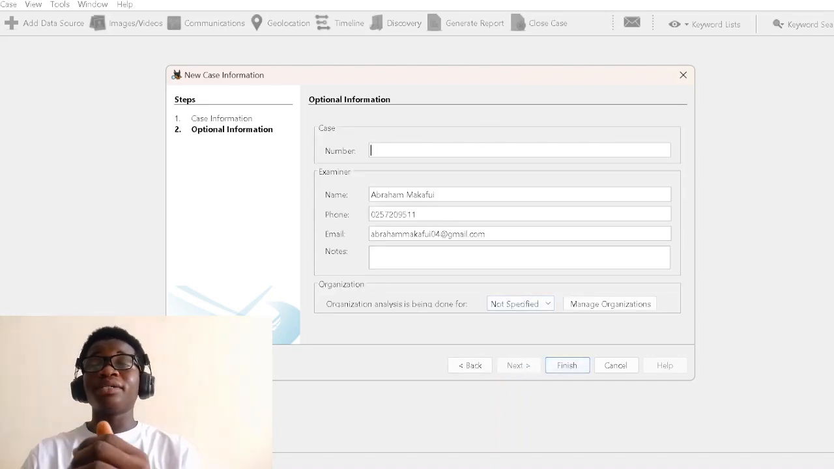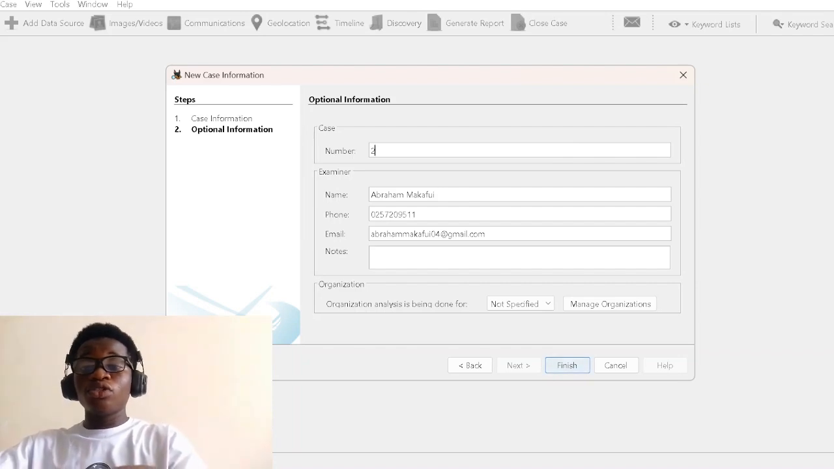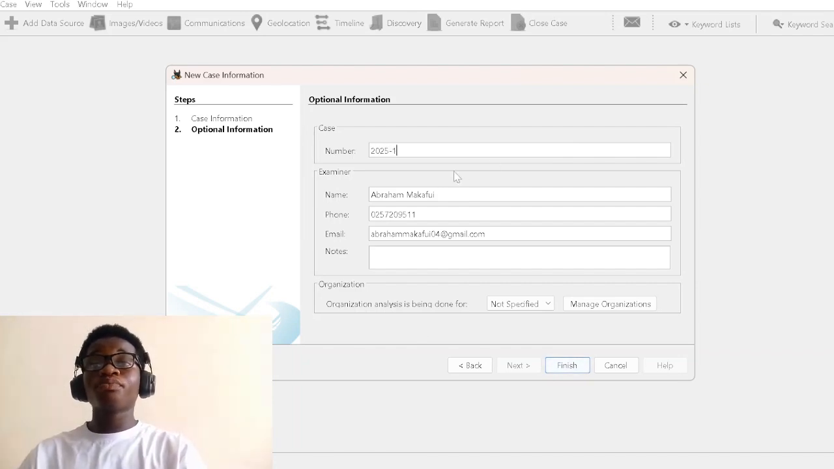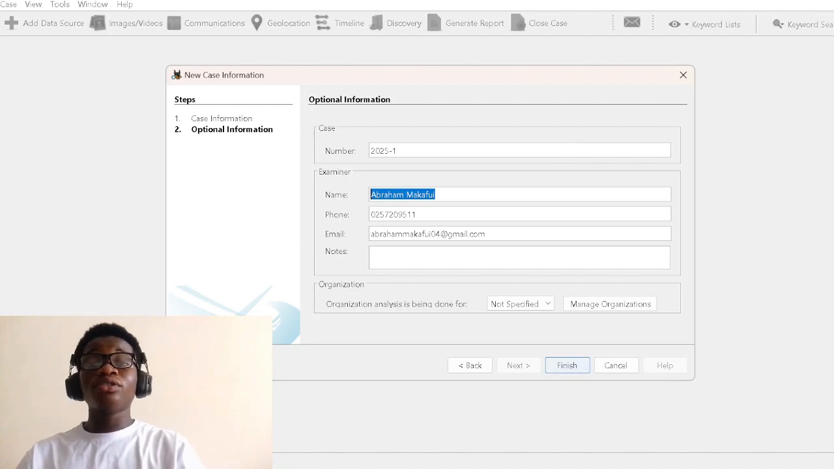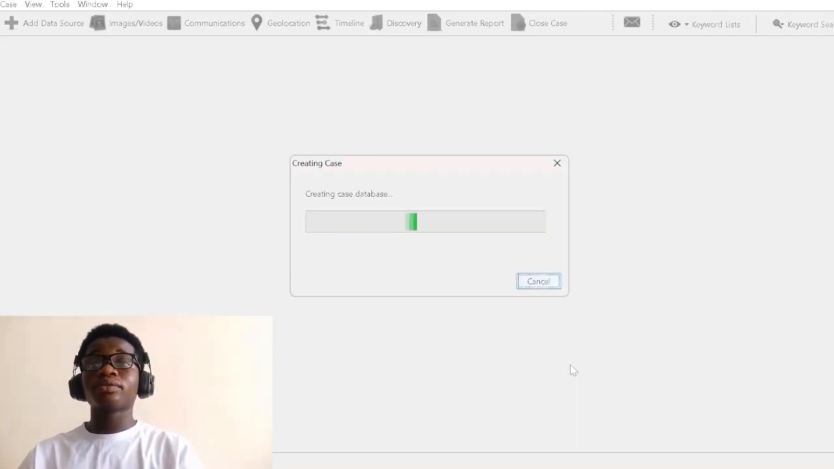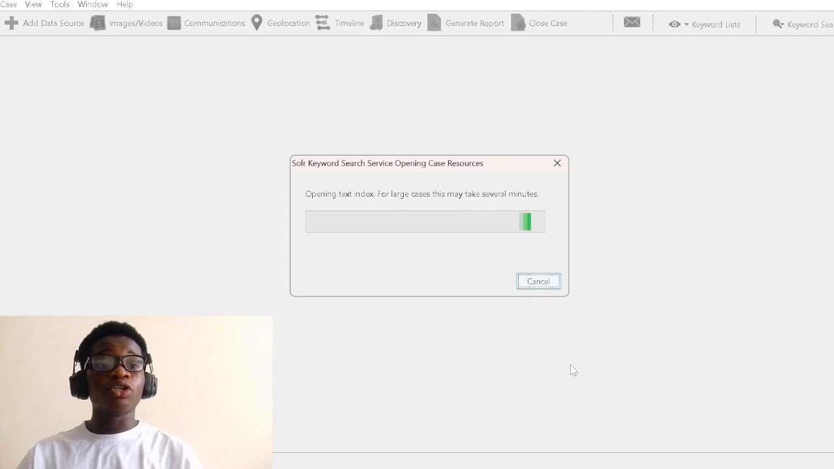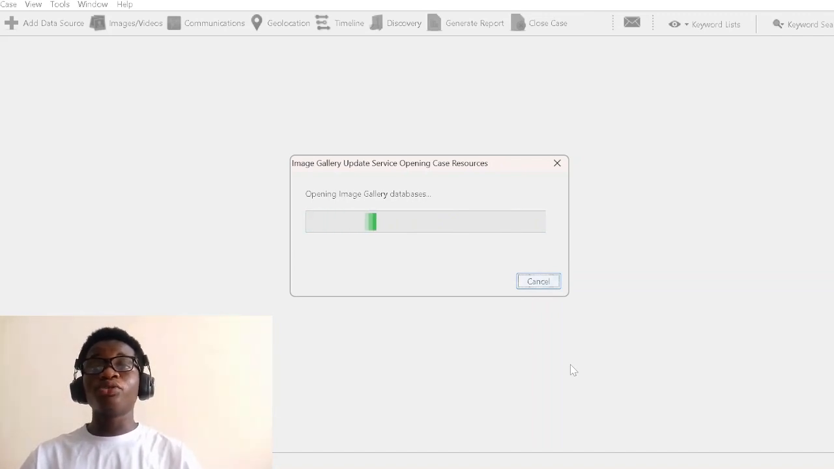So we give it a case number. The case number is going to be 2025, 1 as usual. So in this box, we provide our name, campus name, phone number, telephone number, email address. And go ahead and give it a note, but I'm going to leave it empty. So I click on finish. So it's creating a database for me where our files are going to be stored. So this is going to take a few minutes. So we just have to wait for the load and we proceed.